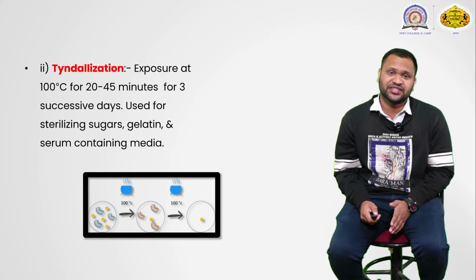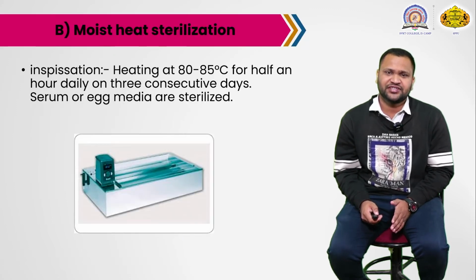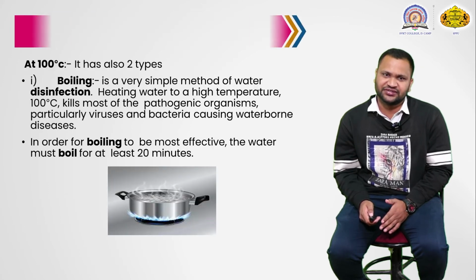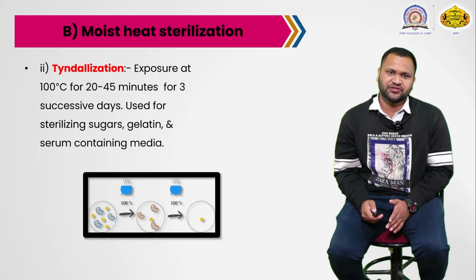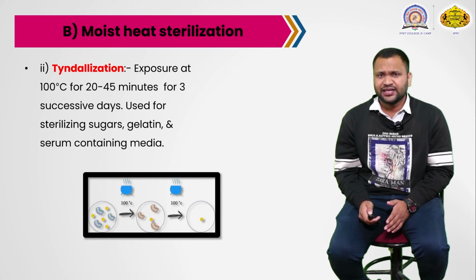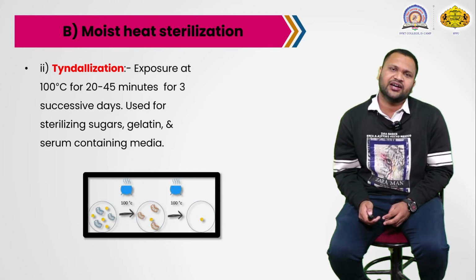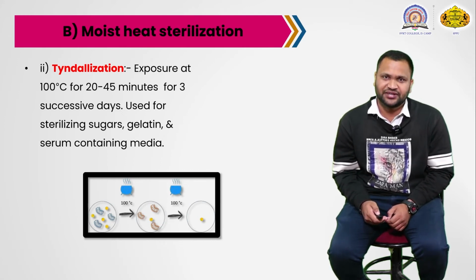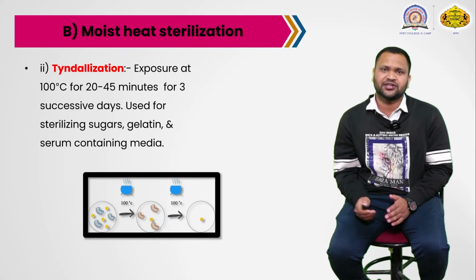In case of inspissation we use 80 to 85 degrees Celsius, but in case of tyndallization we use 100 degrees Celsius for 20 to 45 minutes for 3 successive days. Again, it is used for sterilization of sugar, gelatin and some serum containing media. So why is there a need that sugar should be sterilized over 3 consecutive days?